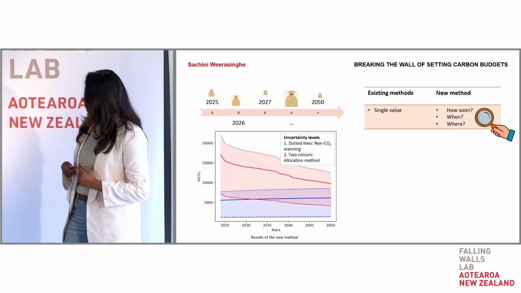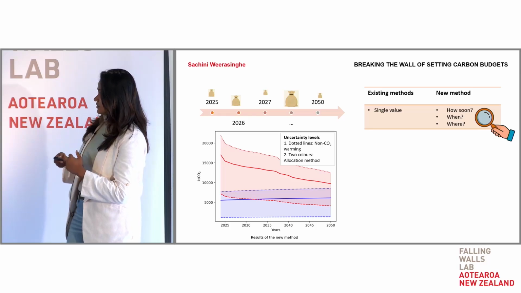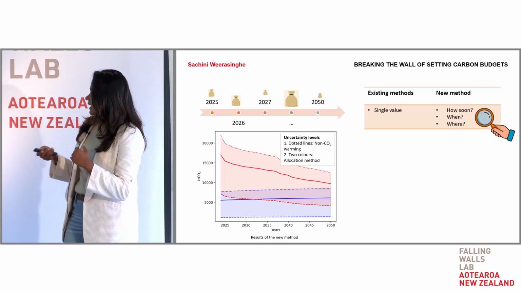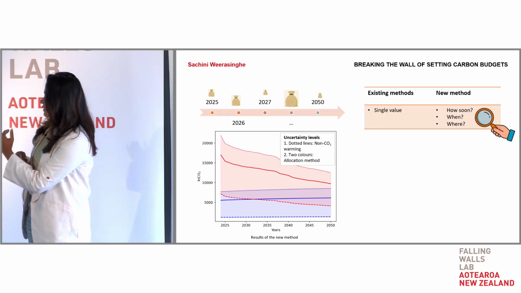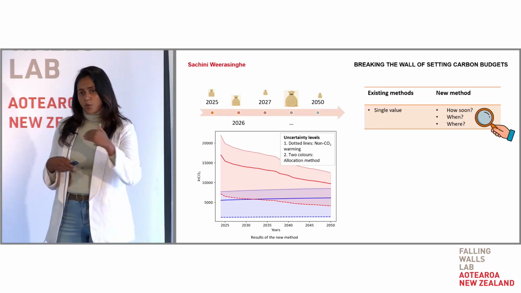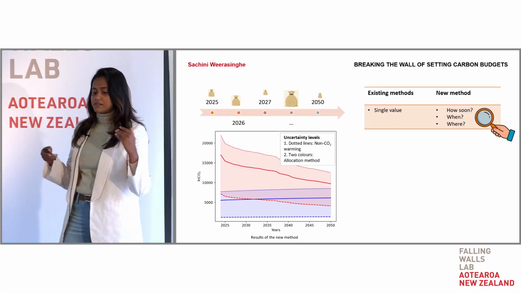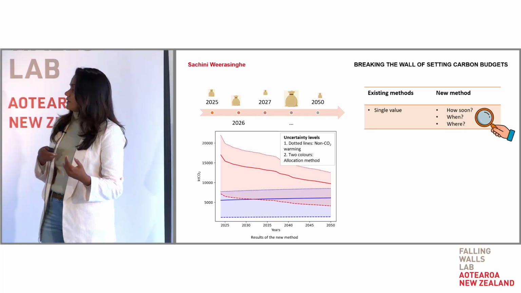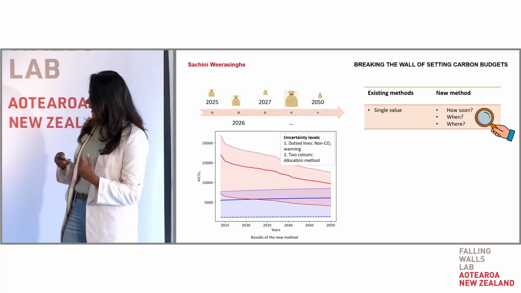As a real-life example, we have used this method to downscale global budgets to New Zealand scale, and it does not only give the dynamic budget over years, it also incorporates uncertainty levels like non-CO2 warming or the different allocation methods that we have.